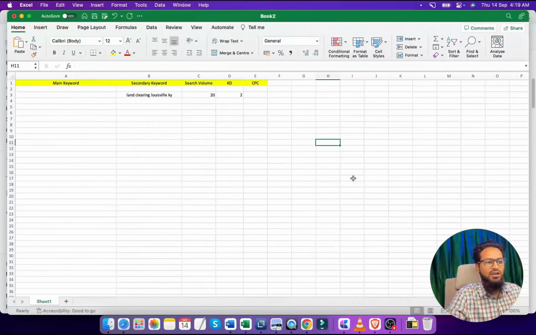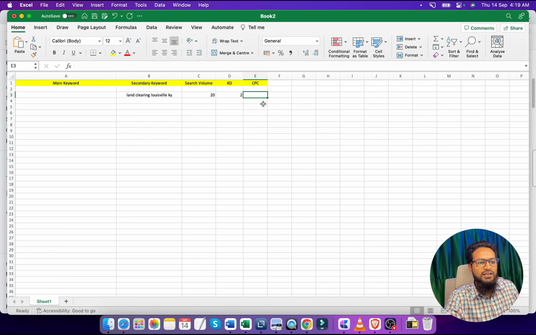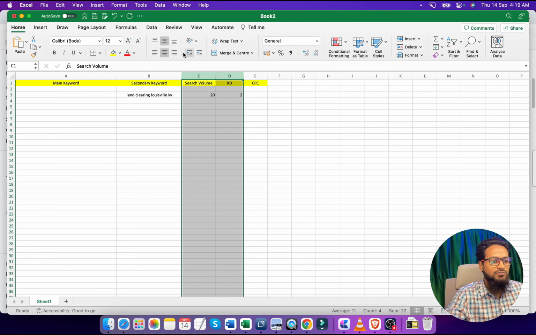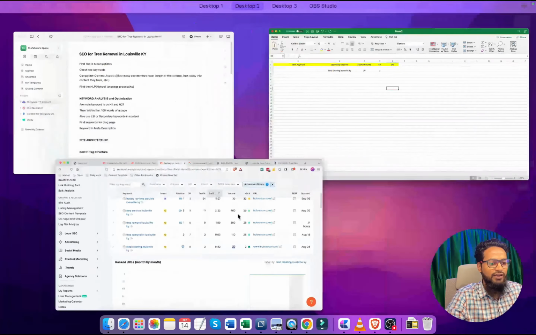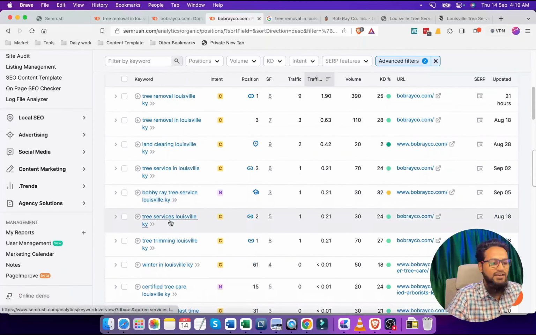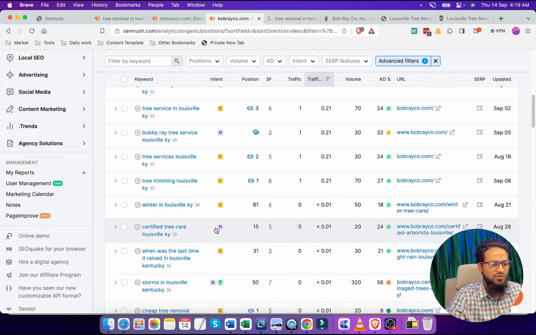CPC is mostly used in those cases where people are spending on ads, those who are going to create a PPC campaign on Google AdWords, then they might take this seriously. So for SEO we are not going to take this, we can ignore that, but we are going to know what the main keyword is. So we will scroll down again.